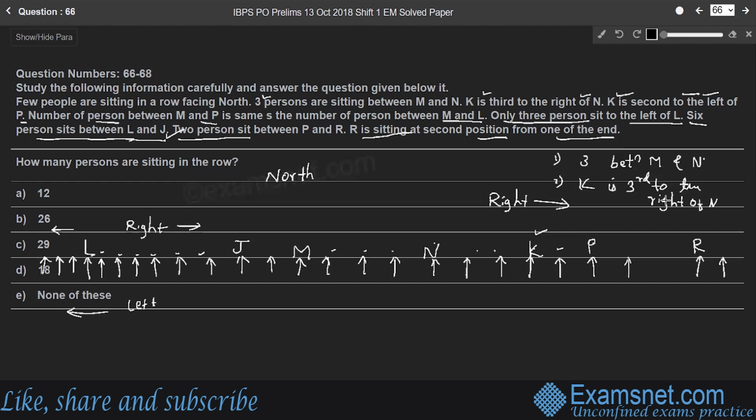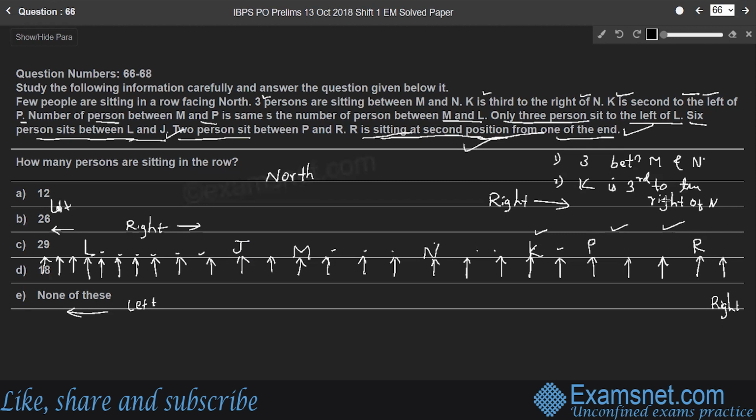And the previous condition is 2 persons sit between P and R. So this is the right end. This is left end, right? So here it is given that R is sitting at the second position from one of the ends. Therefore, R has to sit at the second position from right end. Only then the condition will get satisfied. And 2 persons will be sitting between P and R, right?